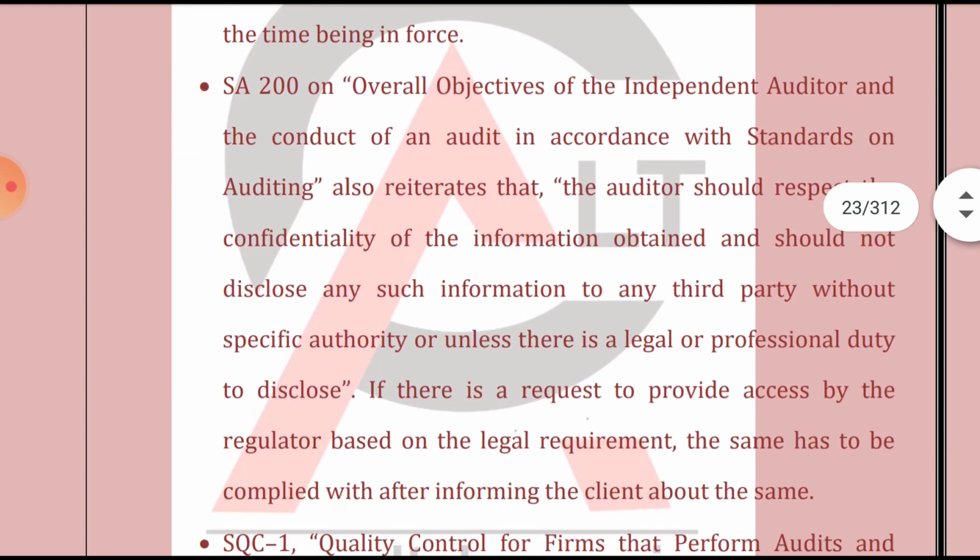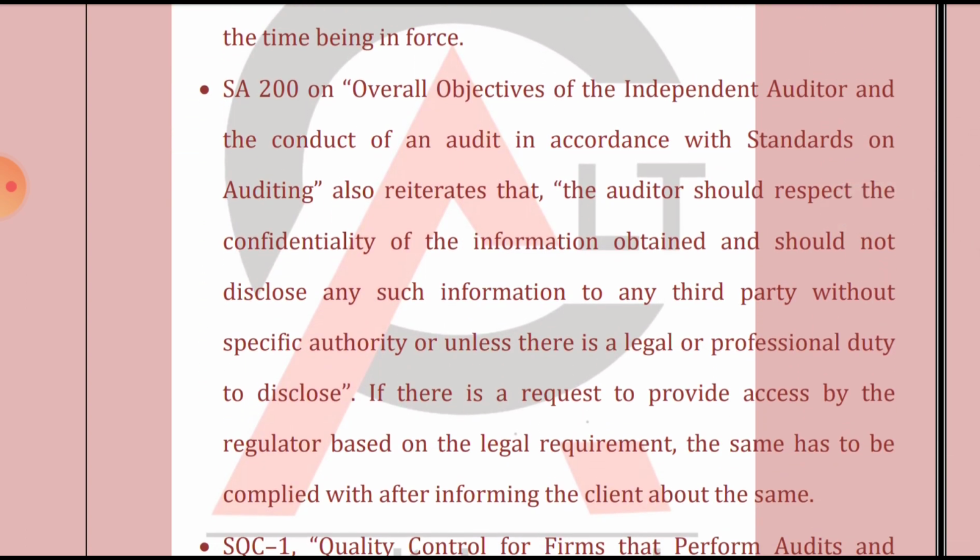Now, SA 200 on the overall objectives of an independent auditor and the conduct of an audit in accordance with the Standards on Auditing also reiterates that the auditor should respect the confidentiality of information obtained, that is, he should maintain confidentiality, and second, he should not disclose such information to any third person without specific authority or unless there is a legal or professional duty to disclose.